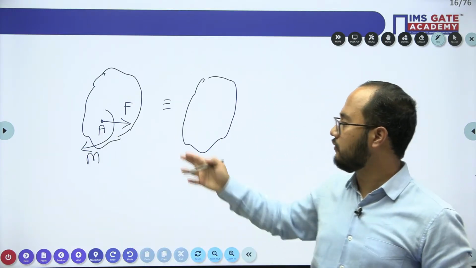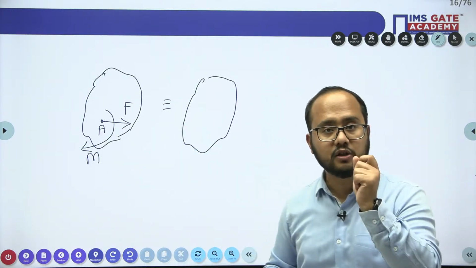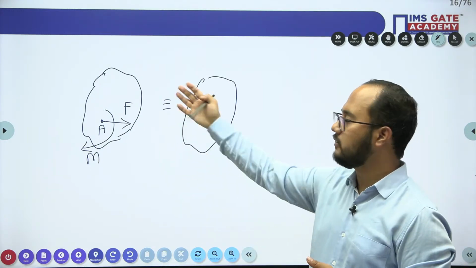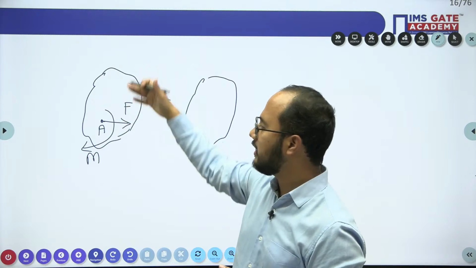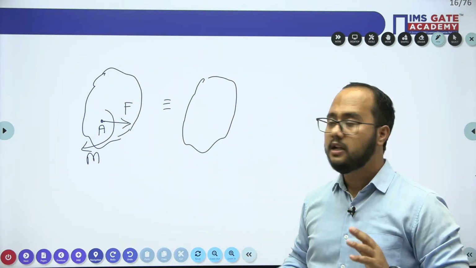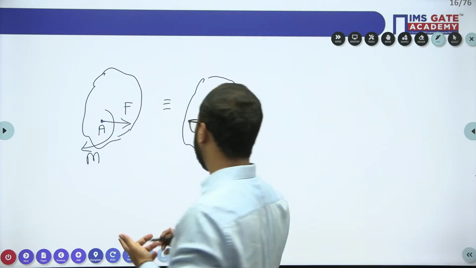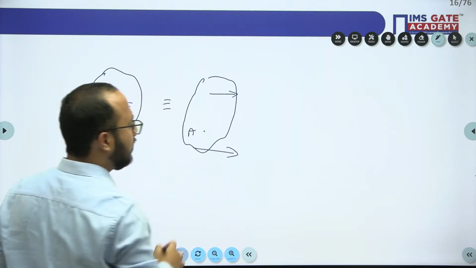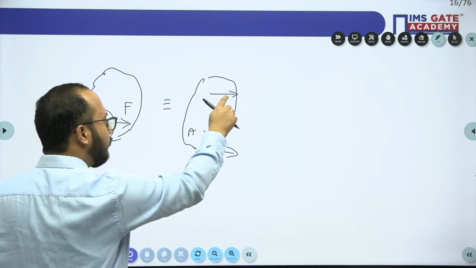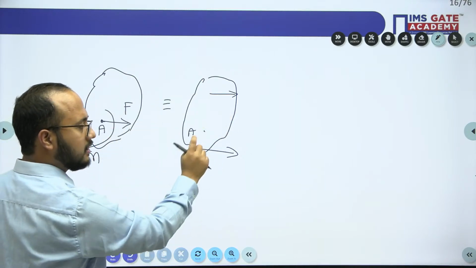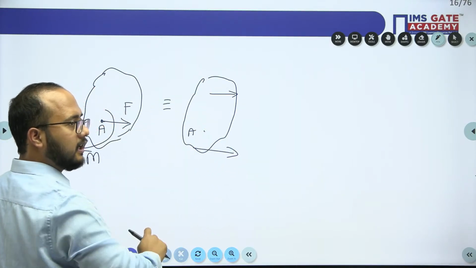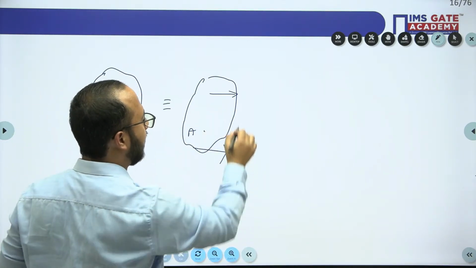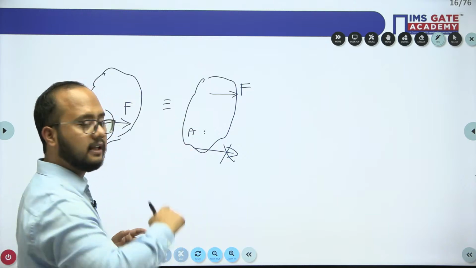Obviously, we want to convert this force couple system into a single force. When we do this, we have to ensure one thing: the direction of the moment. Anywhere that force can be, here or here, it doesn't matter, but we have to ensure the direction of the moment. This is point A. Only this force can have a clockwise moment about point A. This other force cannot have a clockwise moment about point A, so this possibility is ruled out. Only this is the force which will have a moment value here in the clockwise sense.